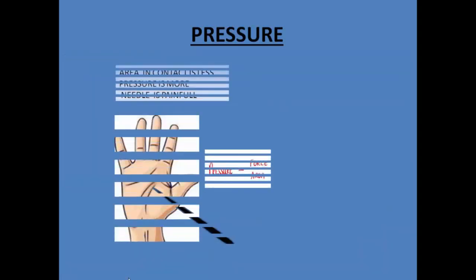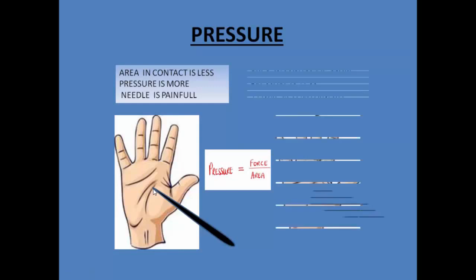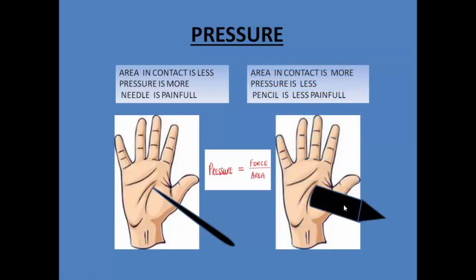Now we'll see one more example. Consider that you have your hand and this is a very sharp needle that you're using. What happens when you prick this needle in your hand? Obviously there will be pain in the hand. In the other case, you take a very broad pencil and prick your hand with the pencil from the broader end. What will happen? You will not have any pain compared to the pain you will have in the case where you're using a needle.